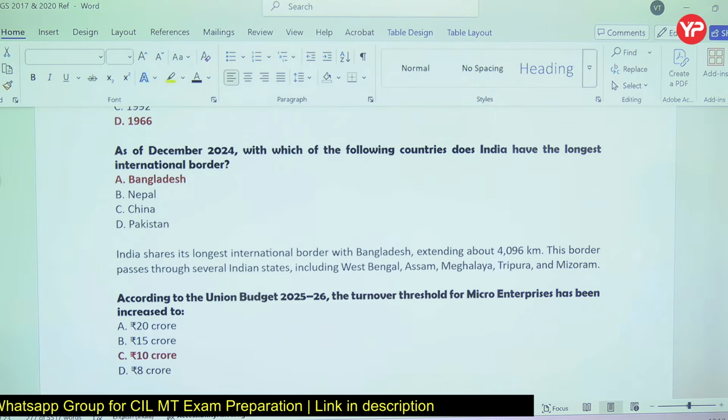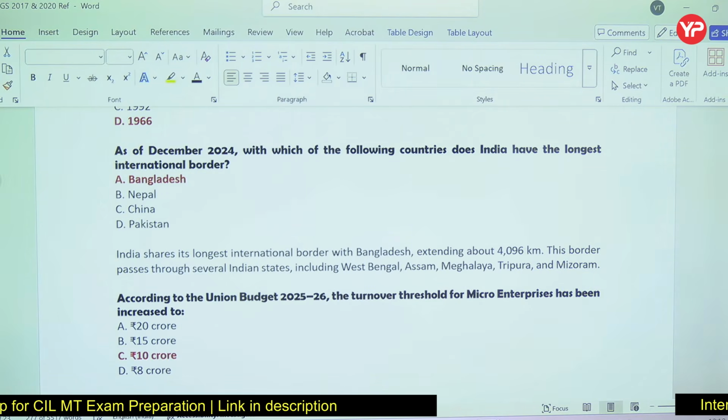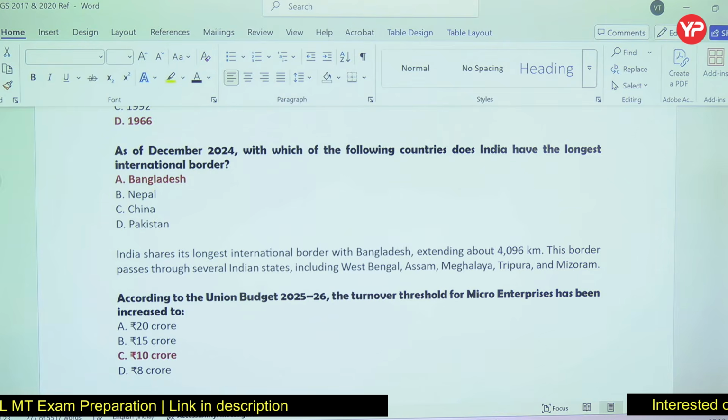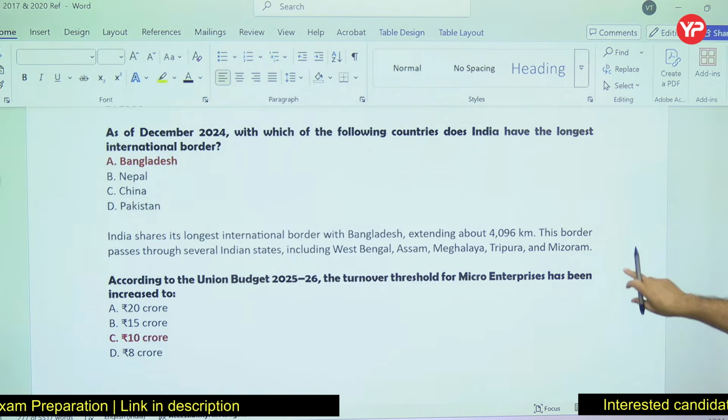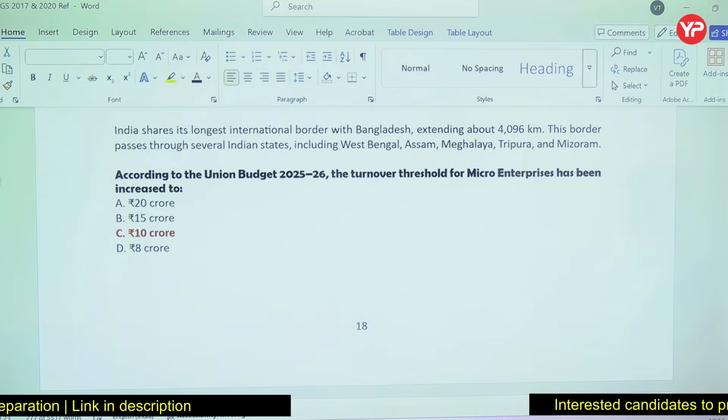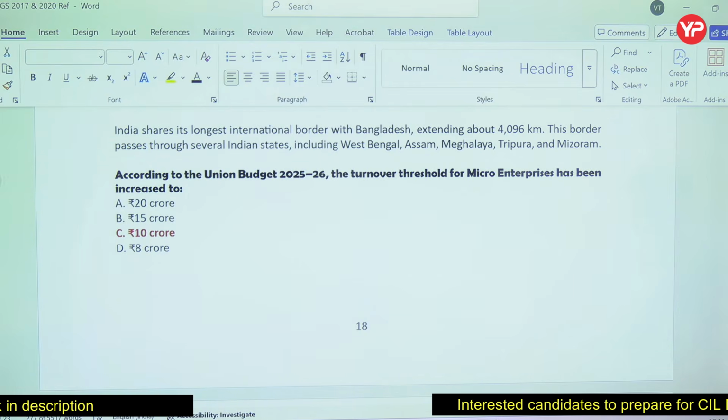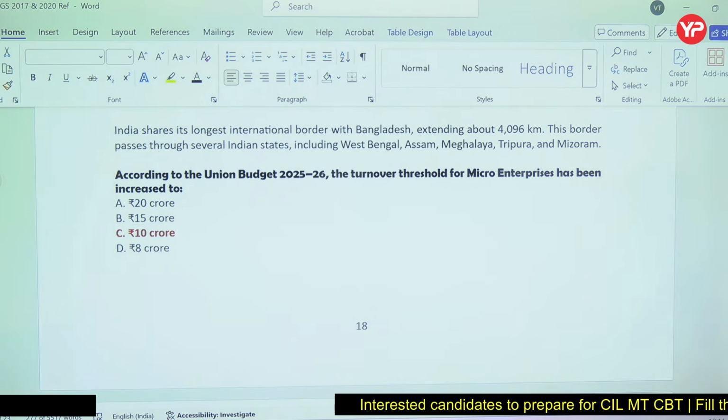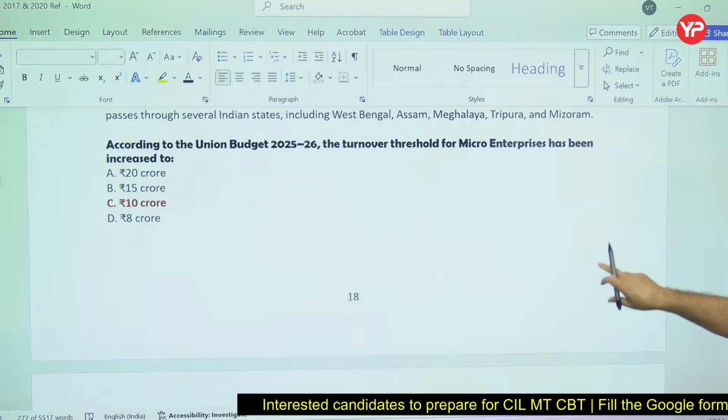Longest international border we have is with Bangladesh, and this is West Bengal, Assam, Meghalaya, Tripura, Mizoram. This entire stretch is basically sharing the border with Bangladesh, right? Micro enterprise up to 10 crore. Turnover threshold for micro enterprises is 10 crore.